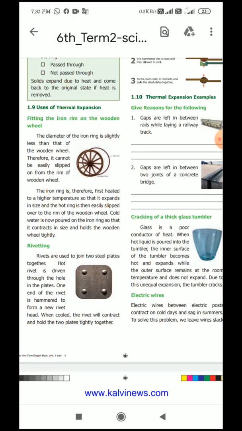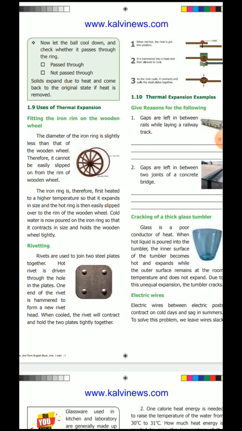Later on, the iron ring cools and returns to its original size. The heat decreases, and after that it returns to the original size. Now it contracts in size and holds the wooden wheel tightly.